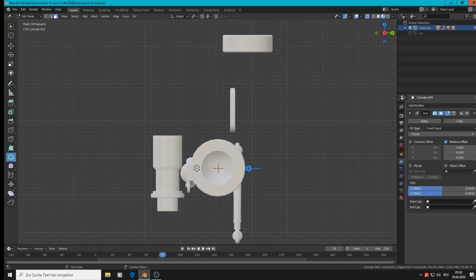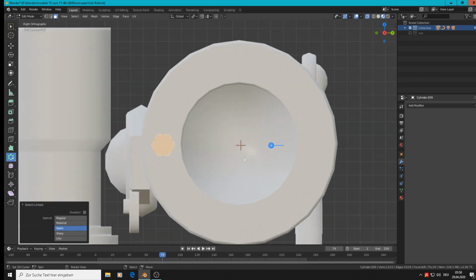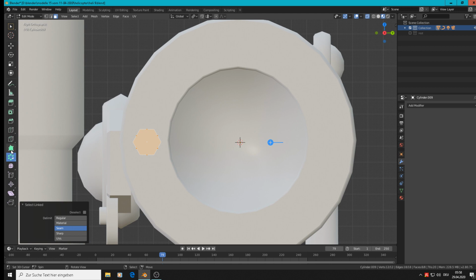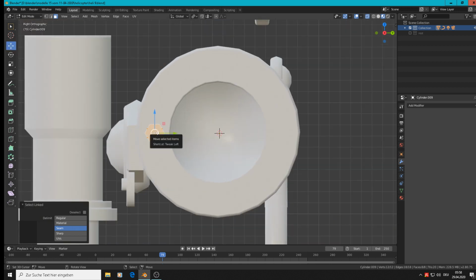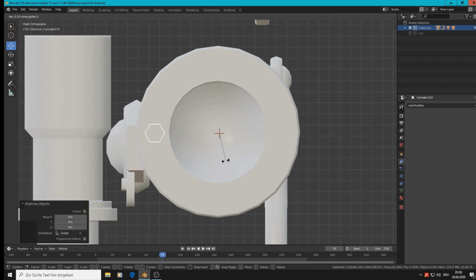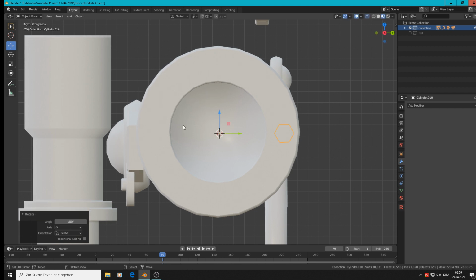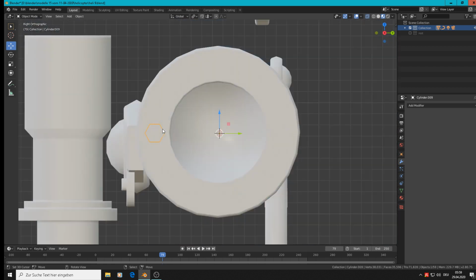So then we take away the array modifier. We take here simply with L this object, and then we take here this one. We set the origin there, so it is there. Shift D, rotate X. Then we can place there one. We have two now, and so on.